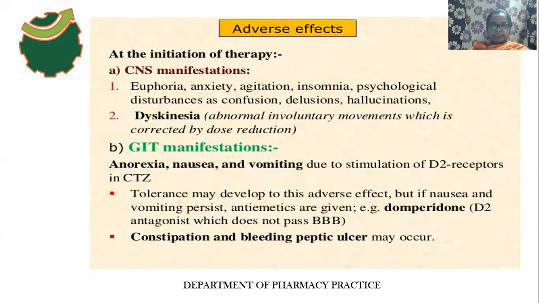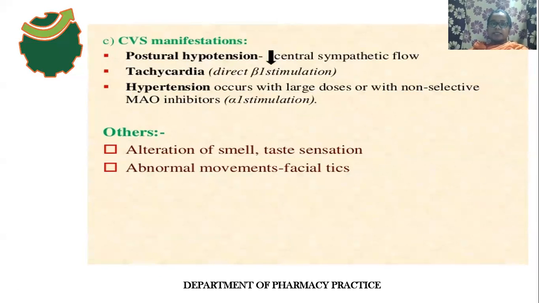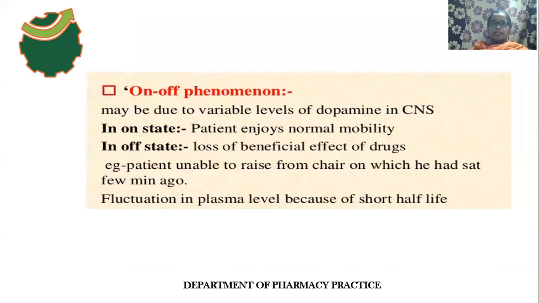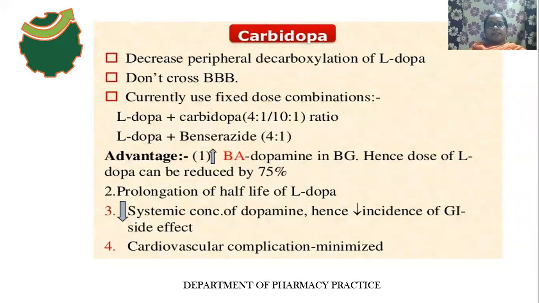CNS disturbances, GIT disturbances, CVS disturbances. After prolonged therapy, the wearing-off phenomenon occurs, and the on-off phenomenon also occurs. Okay, and the next category of these drugs is peripheral decarboxylase enzyme inhibitors. Examples of peripheral decarboxylase enzyme inhibitors are carbidopa and benserazide.